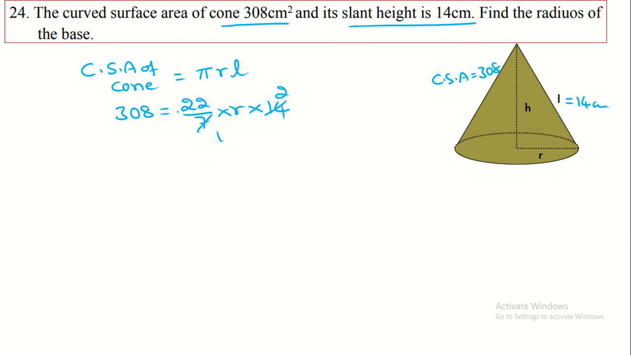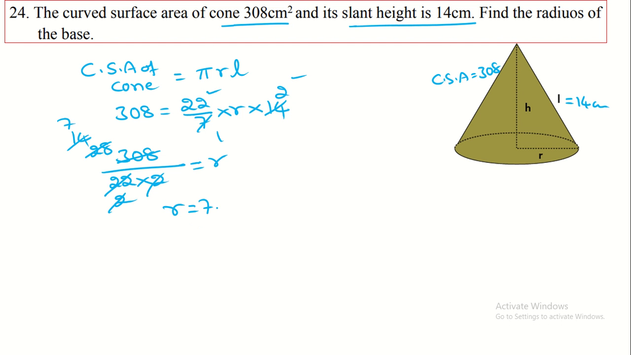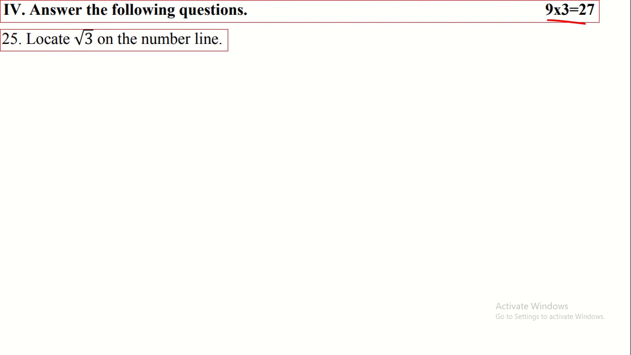Here we have to transfer this 22 and 2 to the left hand side. That becomes 308 divided by 22 into 2, that is equal to r. So therefore 11 twos are 22, 11 8s are 88. Here 2 ones are 2, 2 7s are 14. That means r is equal to 7 centimeter. This is the radius of the cone. So in this way we have to find out the answer.